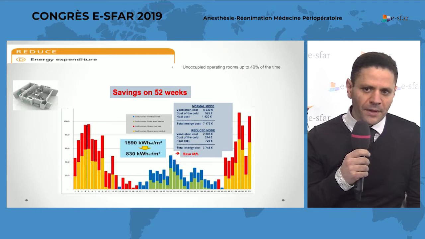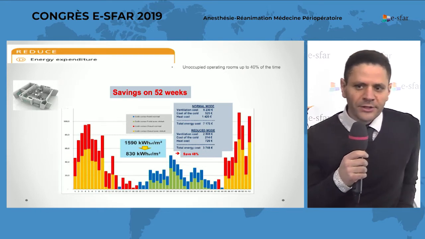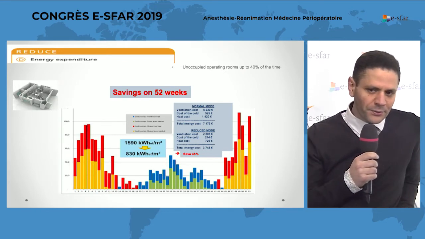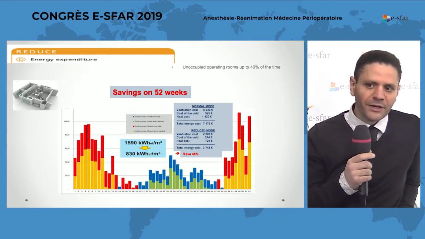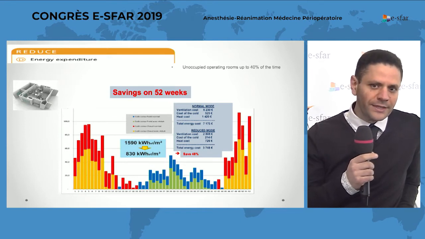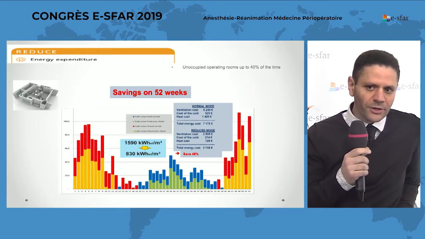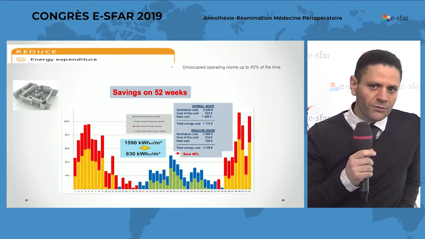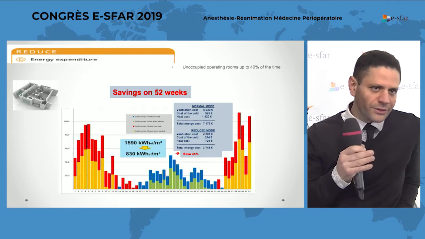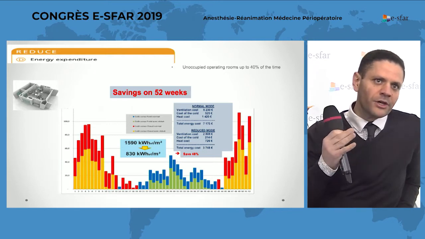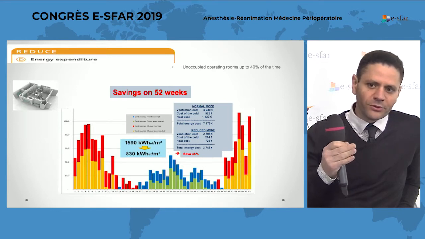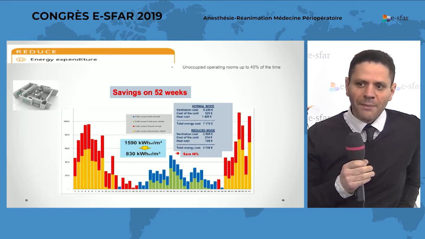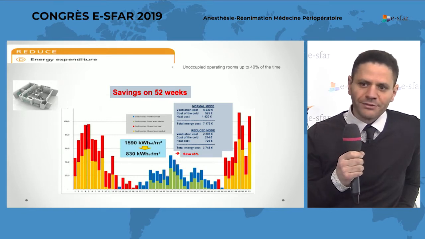And for energy expenditure, in my operating room, we have tried to do something because the operating room is a high consumer of energy. For patient safety, we need rules of ventilation, of temperature, of lighting, and this operating room remains unoccupied up to 40% of time.